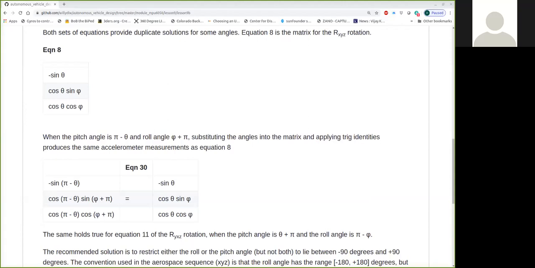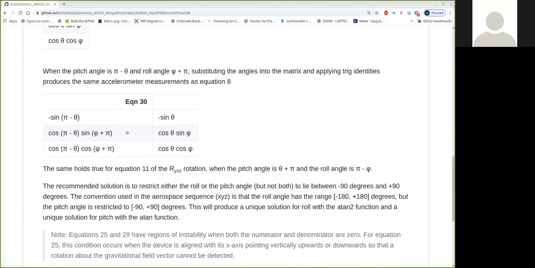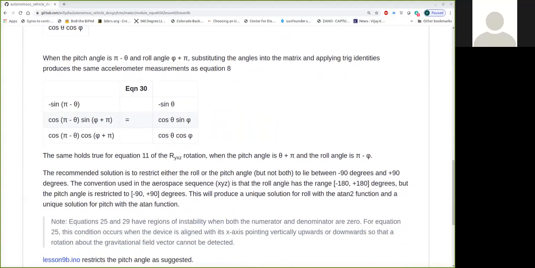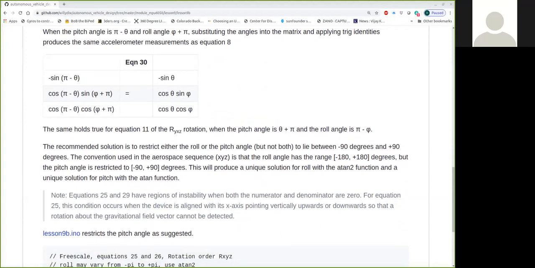So what it's saying is that we can have the same solution for two different angles, which is not helpful in calculating our position. The same holds true if you use equation 11 of the RXYZ rotation, so moving to that rotation does not get rid of the problem. The recommended solution from the application note is to restrict either the roll or the pitch angle, not both, to lie between minus 90 degrees and plus 90 degrees. That's the convention used in the aerospace sequence XYZ, and we're using RXYZ.